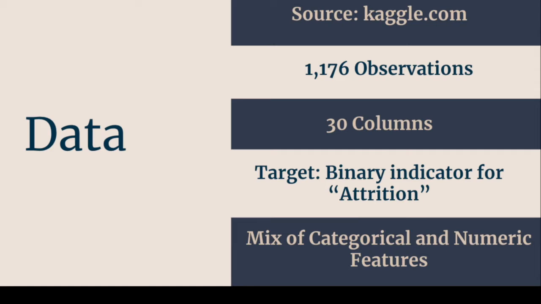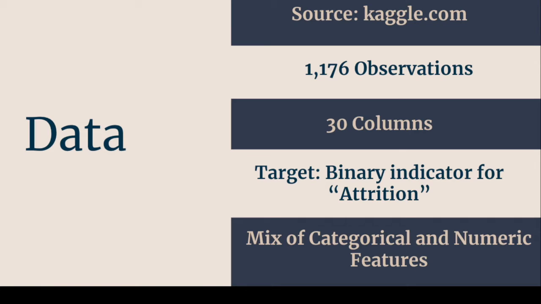So the data used for this project comes from Kaggle.com, and it comes with about 1,200 observations and 30 features, which are a mix of demographic and socioeconomic features, such as the age of the employee, how long they've been at their current company, what their job level is, even their education level. So we have a lot of information about these employees to determine what plays the biggest role in why they might leave a company. We also have a target column, which is a binary indicator for attrition.